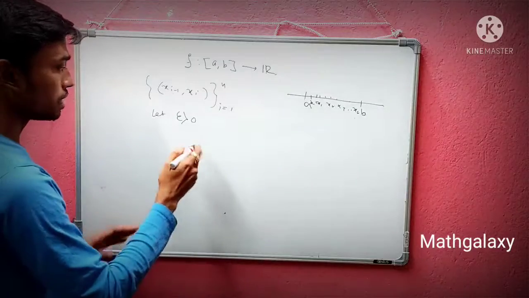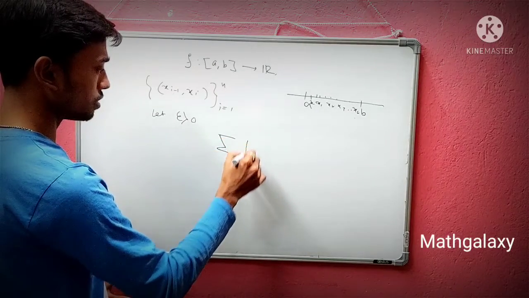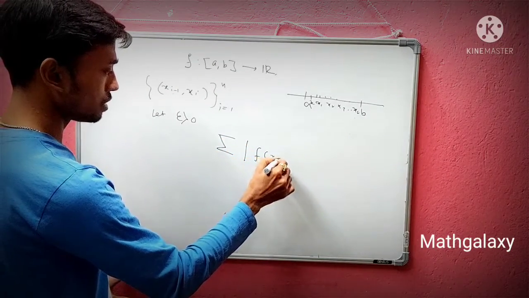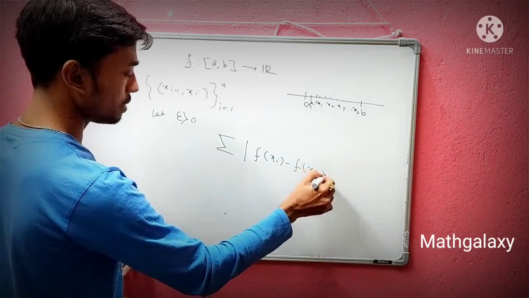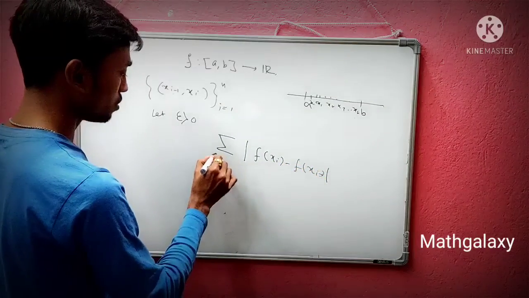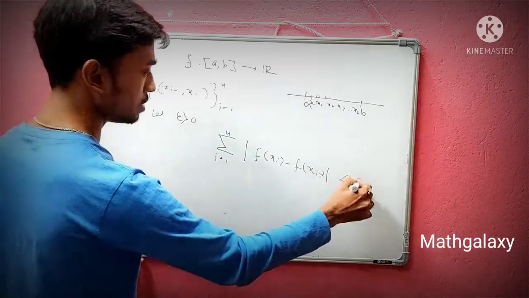Then what we find is that the sum of the modulus of f(x_i) minus f(x_{i-1}), for i equals 1 to n, should be less than epsilon.